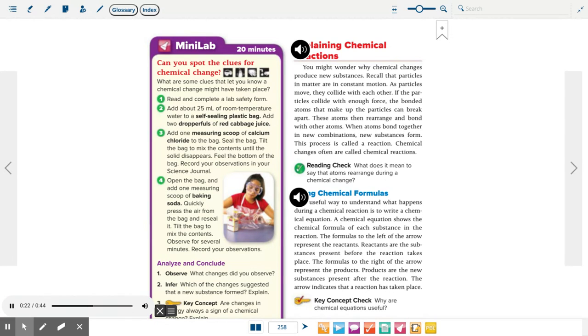These atoms then rearrange and bond with other atoms. When atoms bond together in new combinations, new substances form. This process is called a reaction. Chemical changes often are called chemical reactions. Reading check. What does it mean to say that atoms rearrange during a chemical change?